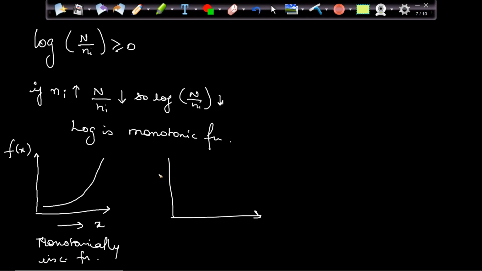In the same way, if my x is decreasing, my f(x) will also decrease. This type of function is known as a monotonically decreasing function.